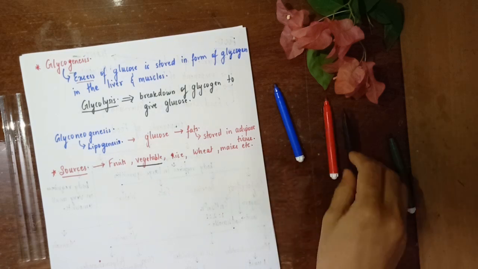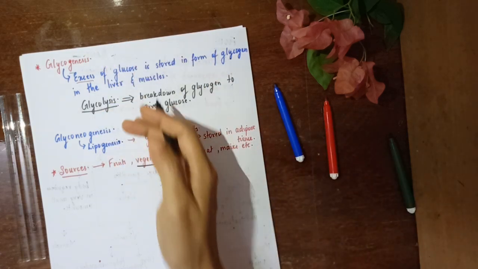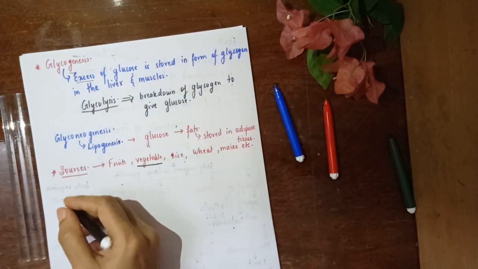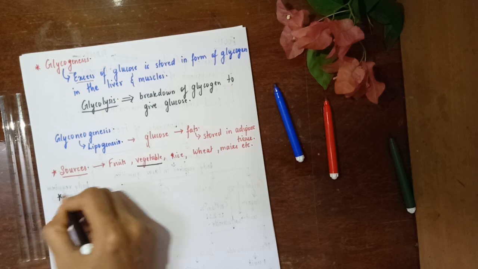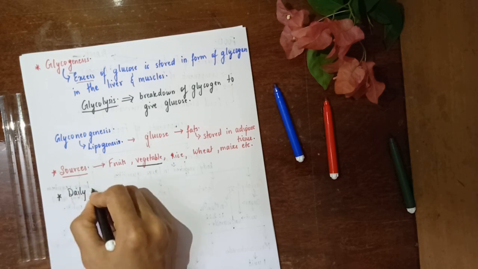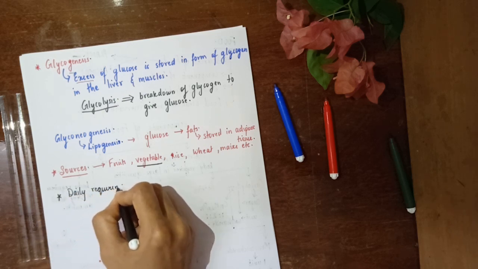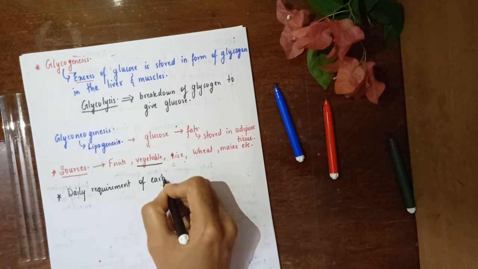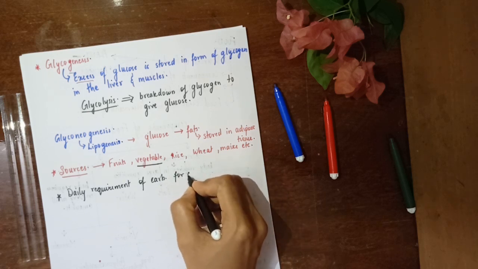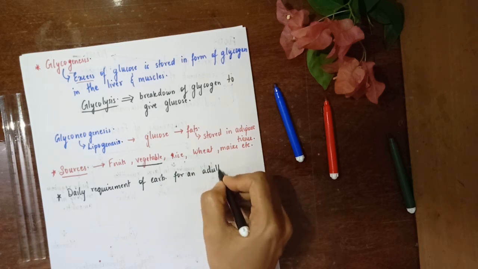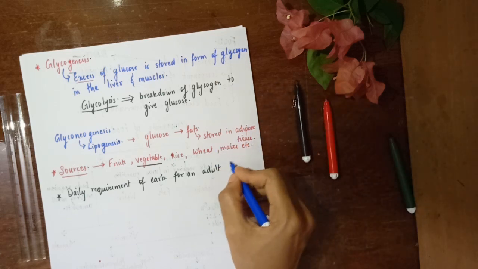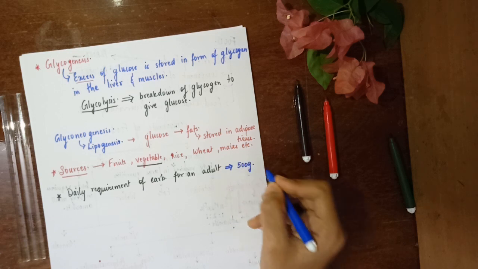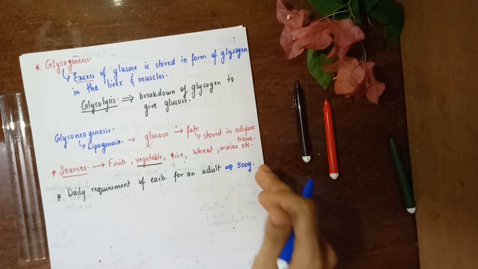Now, what is the daily requirement? You may ask that excess is going to be stored and we build up so much fat in our body. So what is the daily requirement of carbohydrate, I'll just write in short, for an adult? An adult is considered average, we consider it as 70 kg, is going to be 500 grams. So we need to consume at least 500 grams.